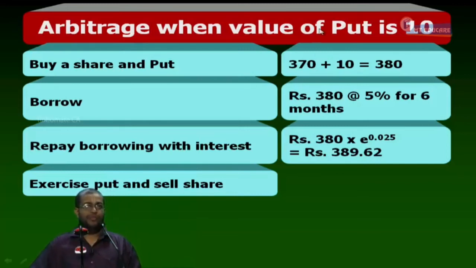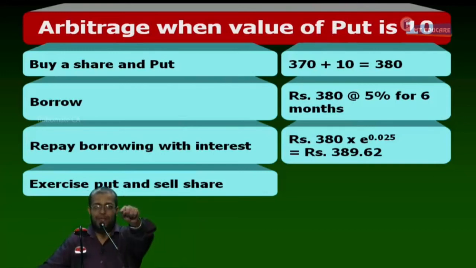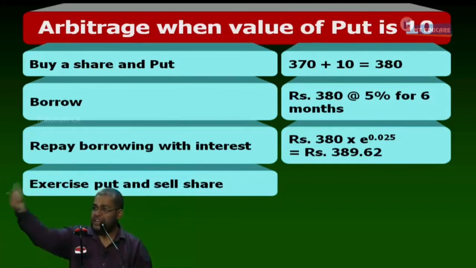Branch it into 2. First branch is FSP less than 400, that is, less than the strike price. Second branch is FSP greater than 400.